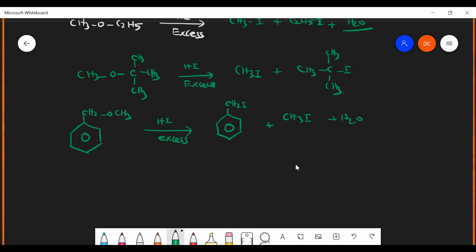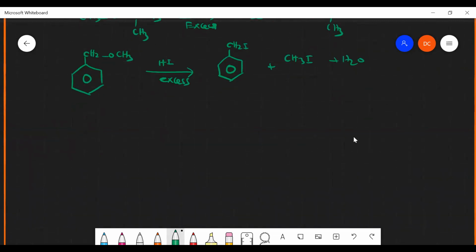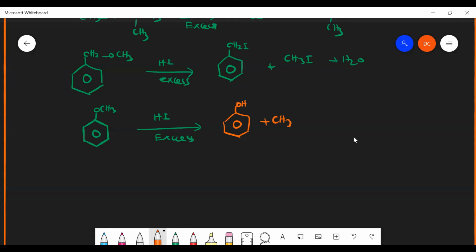Suppose I react anisole, OCH3, with HI in excess. What will be my product? Here I do not get iodobenzene. I get phenol as usual, along with CH3I.